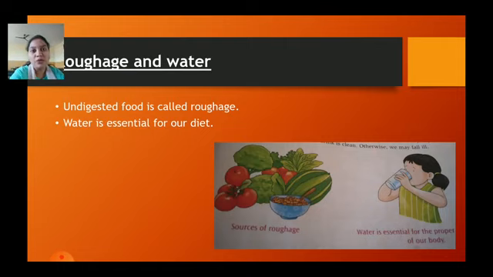And water, as we all know, we require water with every meal, before and after also, to help digest the food content in our body. And we require water to hydrate our body whenever it requires, and water also helps in passing the food contents to all the parts of our body, the internal organs. So I hope you all understood what roughage and water are, and why they are required as components of food in our diet.